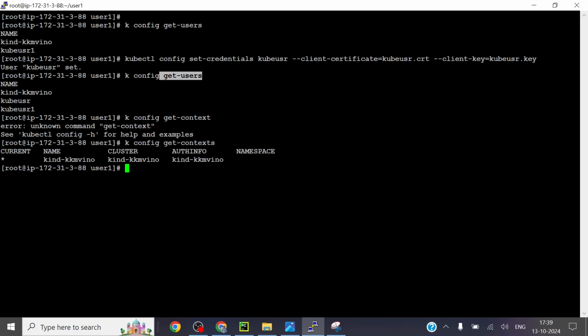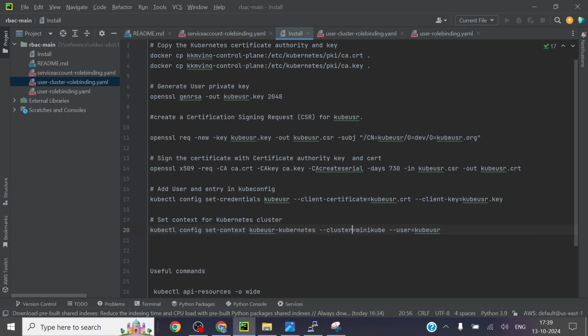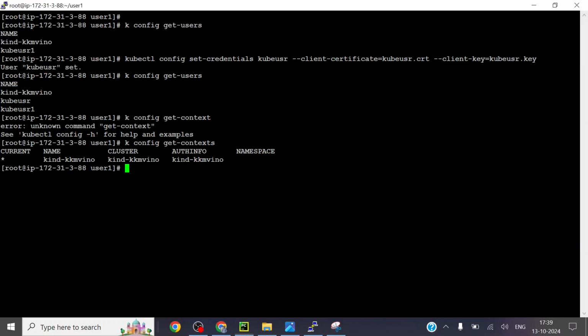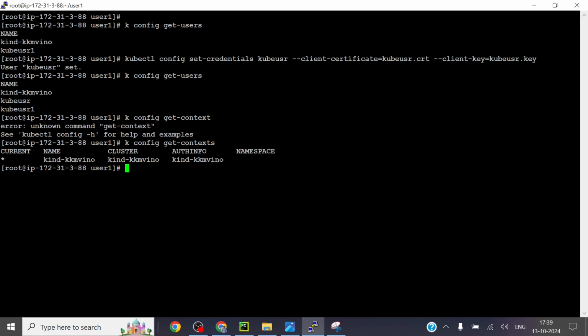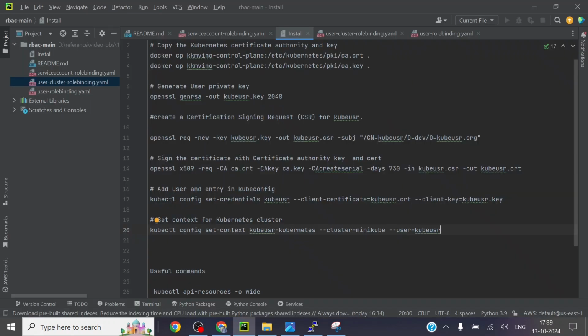Okay, so this is the only context available, the default context. Context is nothing but mapping a username with the key in the kubectl file. Right now, just blindly execute this command. So this command needs to be put over here. Cluster name is this one. I need to put this one. Okay, so the user I have created.